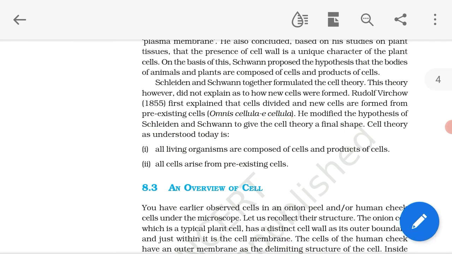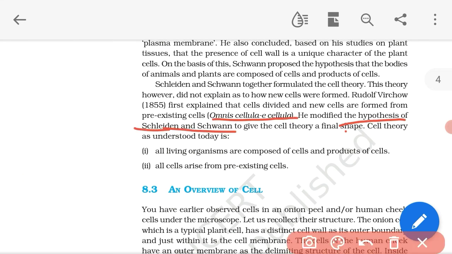So the cell theory has two statements. First, all living organisms are composed of cells and products of cells.